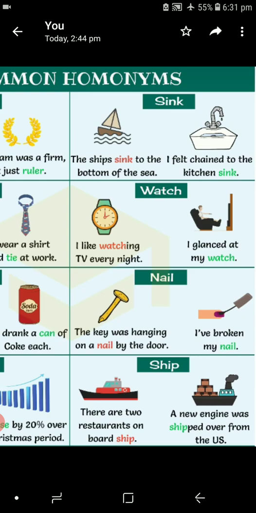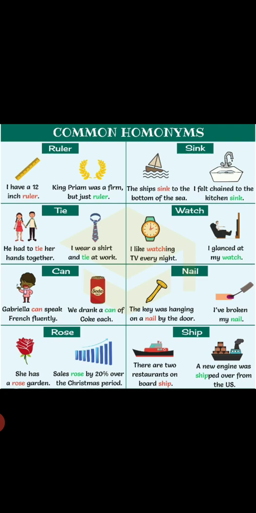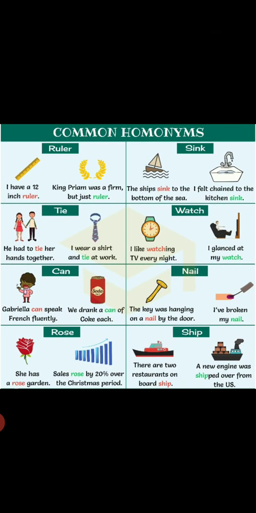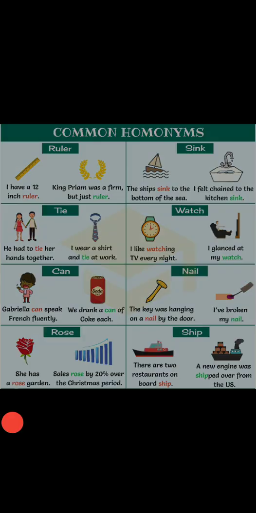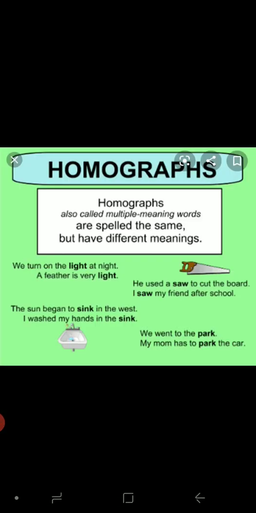And ship, vessels also likewise. Vessel means ship, and we can say utensils also. Next, I think you understood what homonyms are. Homonyms are words with similar sound and spelling but with different meaning. Now we are going to learn homographs. Homographs, also called multiple meaning words, are spelled the same but have different meaning and pronunciation.